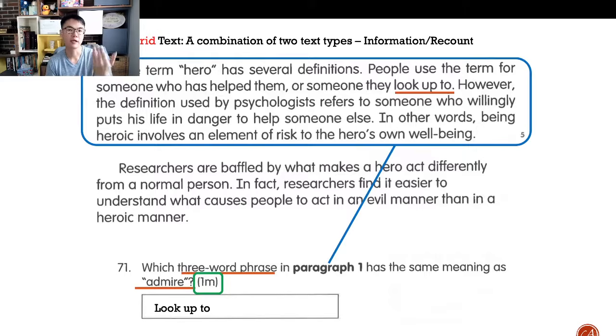You realize that in all comprehension passages, especially PSLE, the first 1 or 2 questions are always linked to the first paragraph, and the next 2 or 3 questions are linked to the next paragraph, and so on and so forth. There's a logical sequence to the questions, and they correspond to the paragraph order of the passage. So be a little bit careful that your answer belongs to the corresponding section. In this case, it's stated paragraph 1. All right, let's move on to the next question.